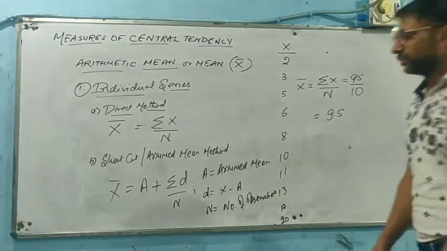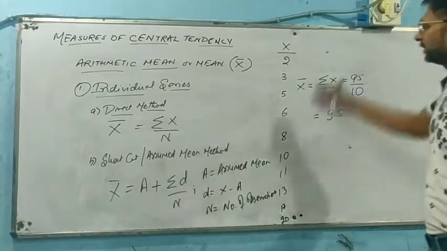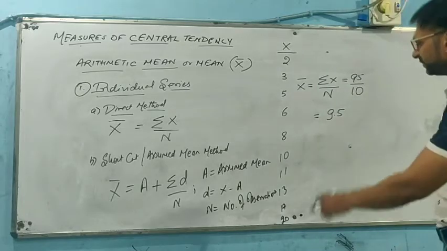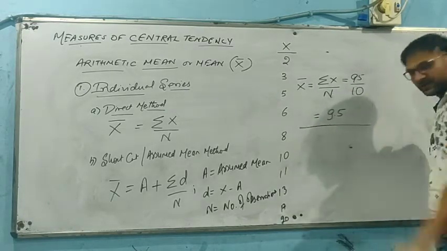Now, we are going to apply the same formula on the same series. Since we have found the answer, it should be the same, 9.5.